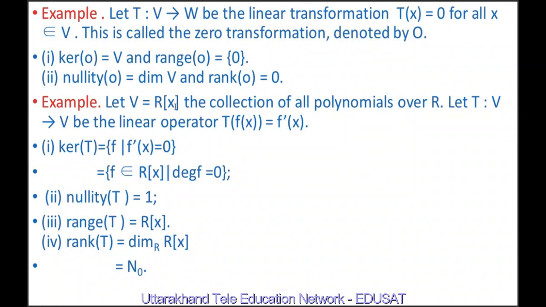Let V equal R[x], the collection of all polynomials over R. We know that polynomials are of the form a0 plus a1 t plus a2 t square plus up to an t to the n.